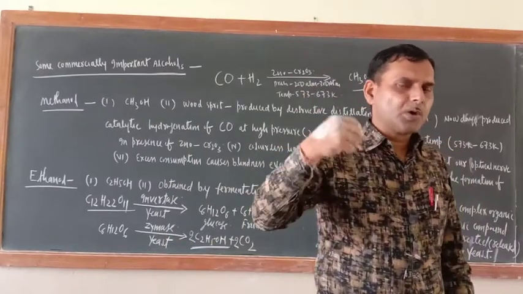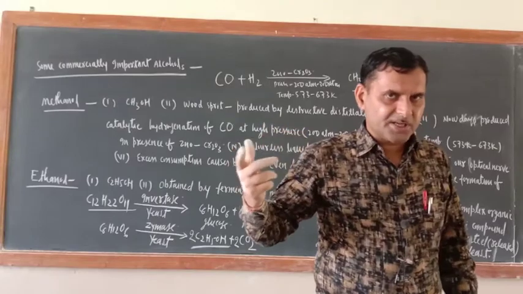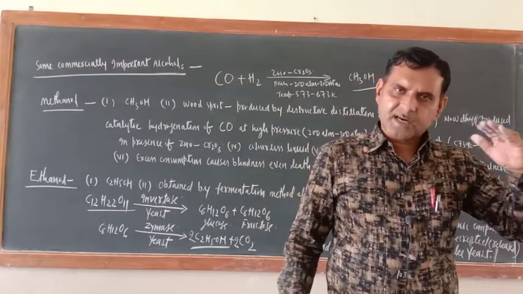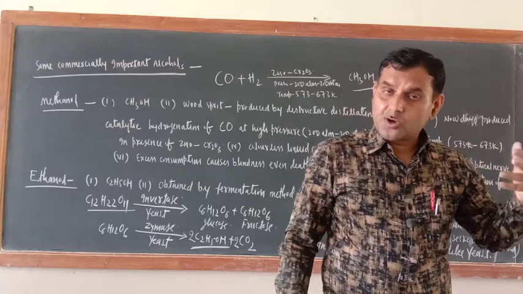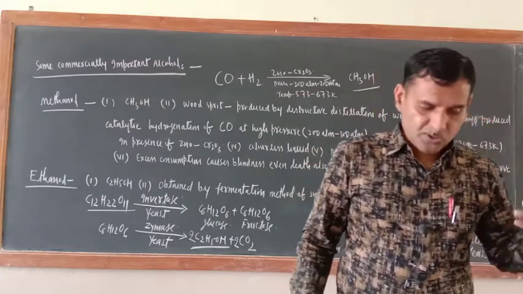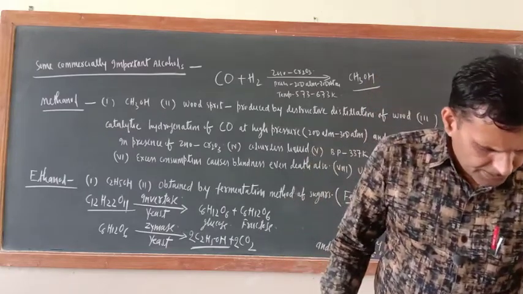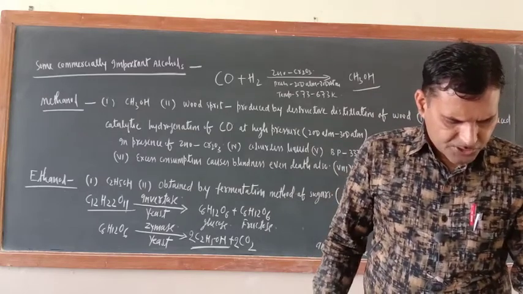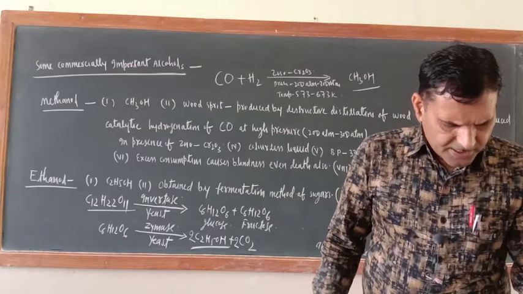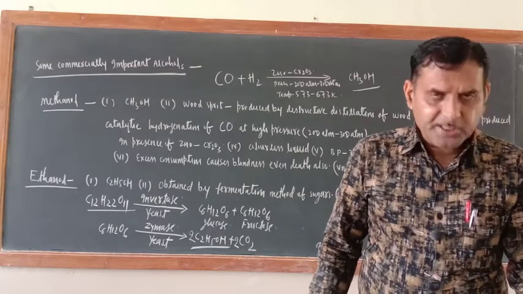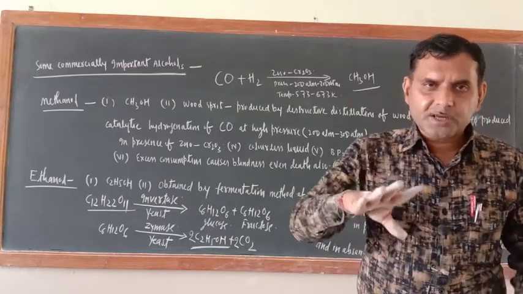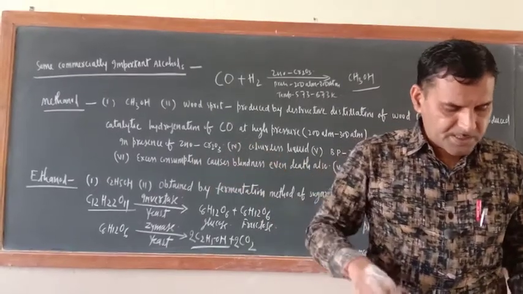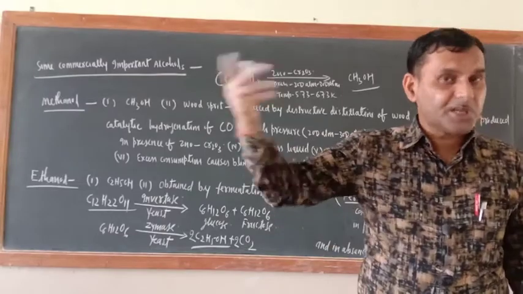Up to a limited extent the consumption of this one is not harmful, but beyond a certain limit, it also affects our central nervous system. And in the central nervous system, how is it affecting? Our reaction period slows down. Reaction period slowing down means response time is increased.